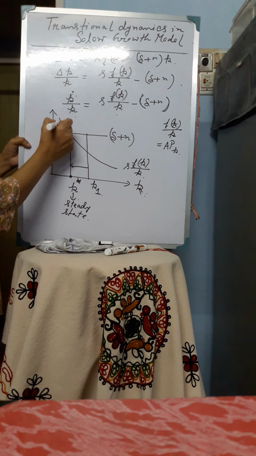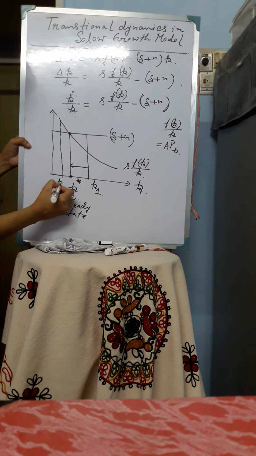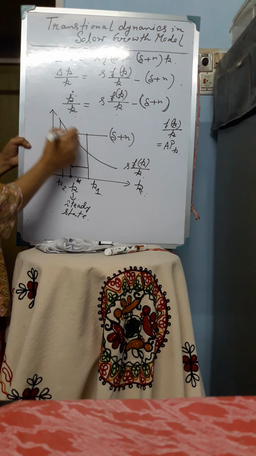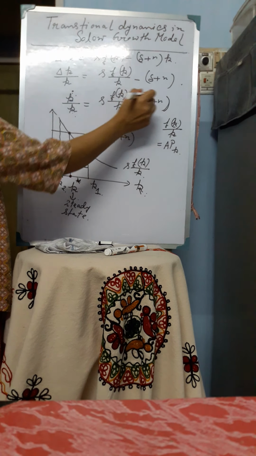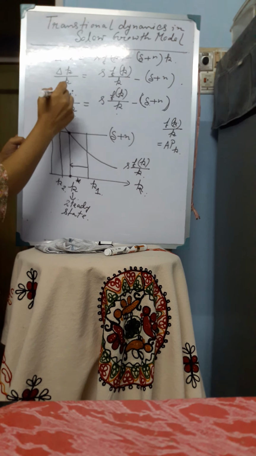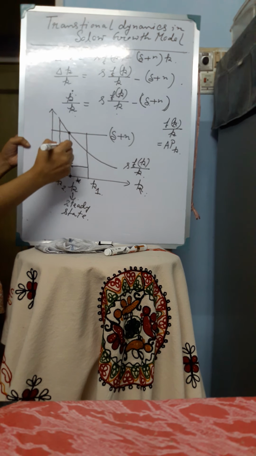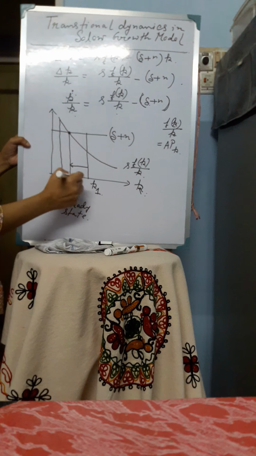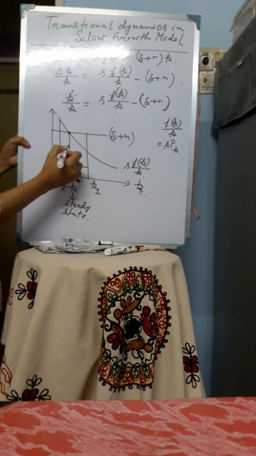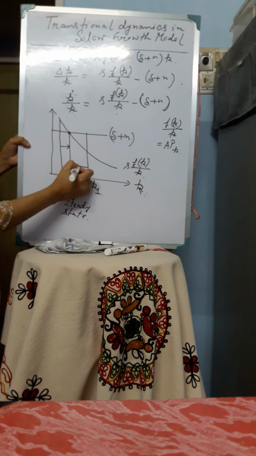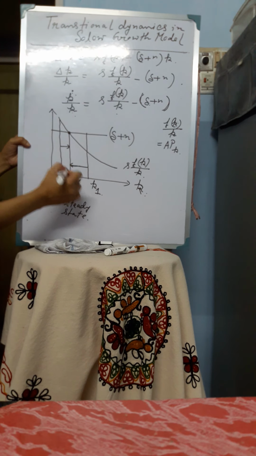On the other hand, if the economy starts with a capital stock which is lower than the steady state level of capital stock, K2, then at K2, sFK by K is greater than delta plus n. So therefore K dot by K is greater than 0, and then the capital stock will rise and it will tend towards the steady state level of capital stock. So if the economy is here, in the next period the economy will start moving in this direction, and the capital stock per worker in the economy will tend towards the steady state level of capital stock. So we can say two things.